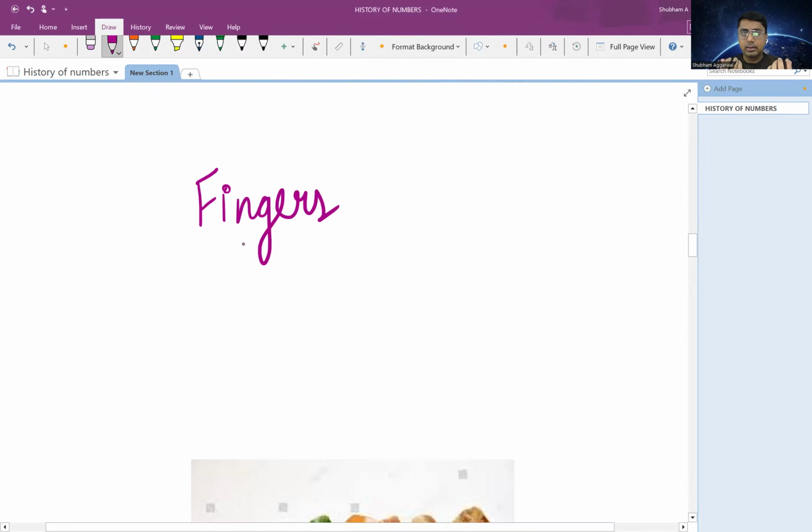Firstly, they started using fingers. They realized they can count using their fingers, right? But there was a drawback. We have a limited number of fingers, right? We only have 10 fingers, including thumbs, in our hands. So it's not possible to keep track of large numbers only using fingers, right?